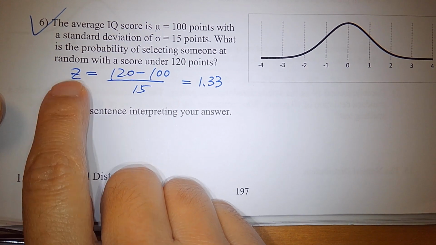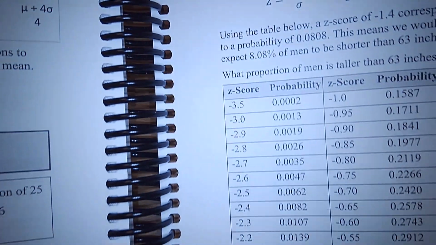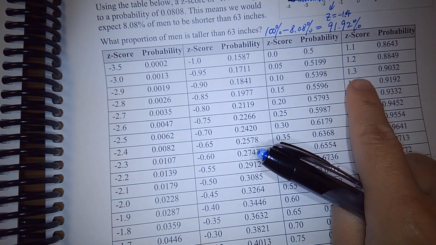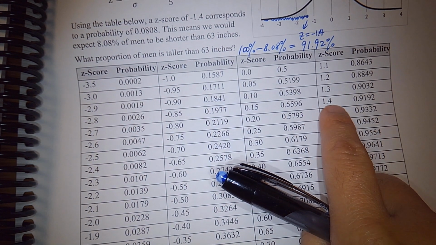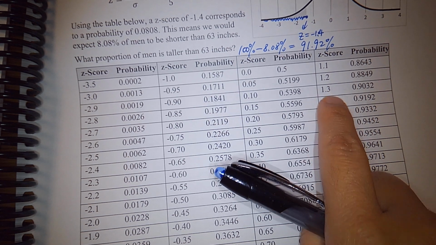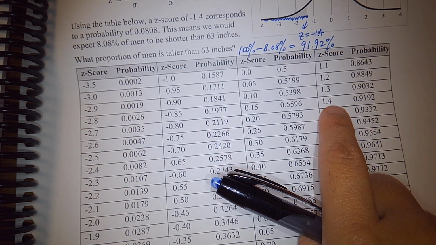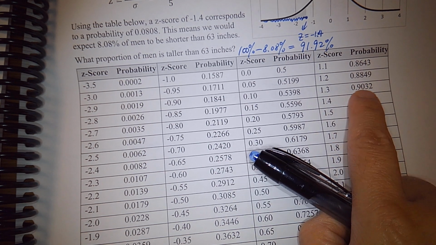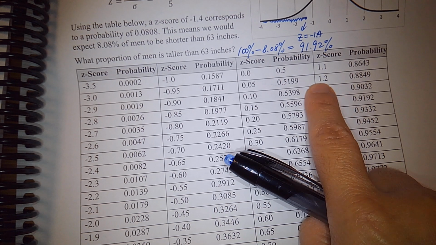Now let's check the table. When z equals 1.33, let's find out the percent. Oh, there's no z-score equal to 1.33. So 1.33 is between 1.3 and 1.4. So which z-score should we use?